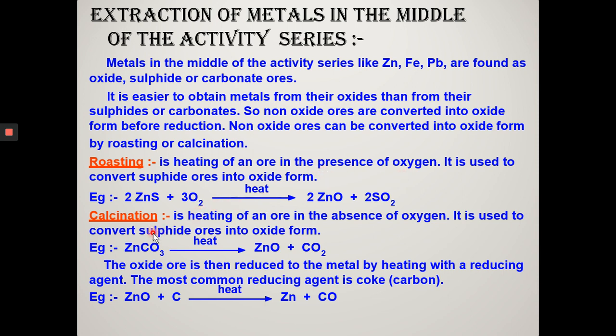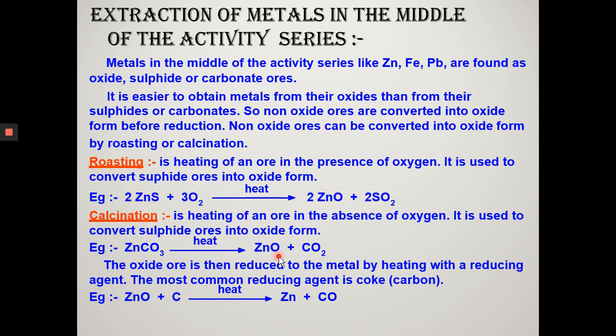Calcination is for carbonate ore. It is the process of heating the ore strongly in the absence or limited supply of air. You can see the example: zinc carbonate, an ore of zinc called calamine, when heated in absence or limited supply of air, gives zinc oxide and releases carbon dioxide.